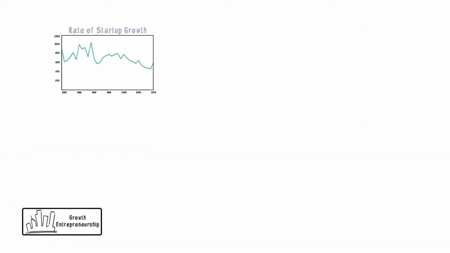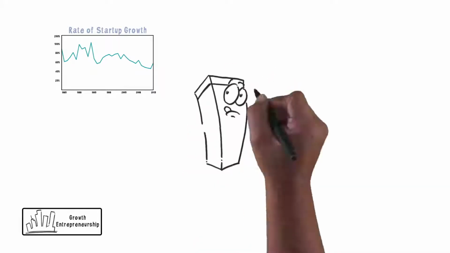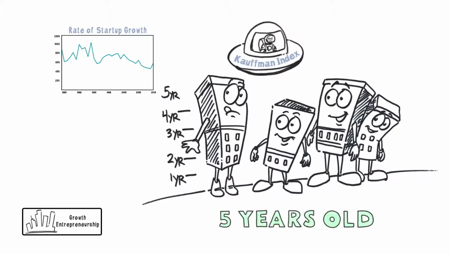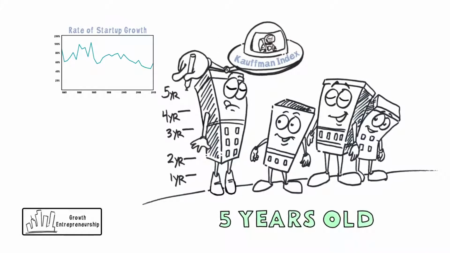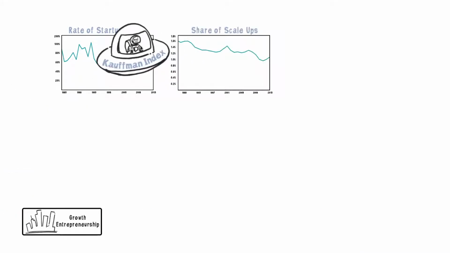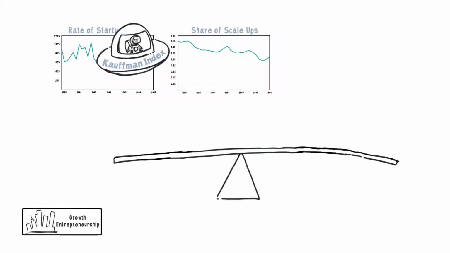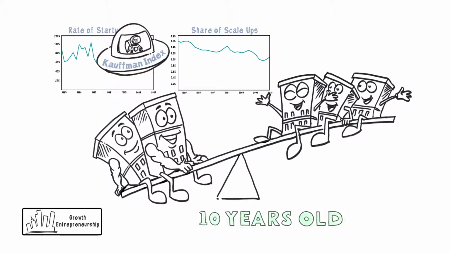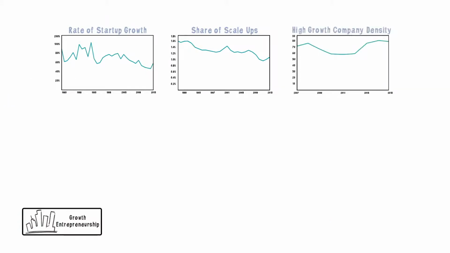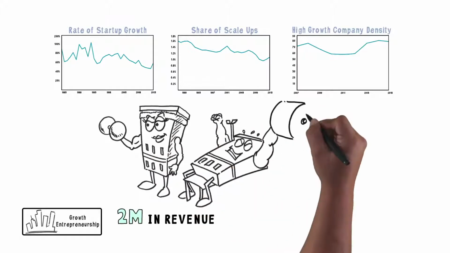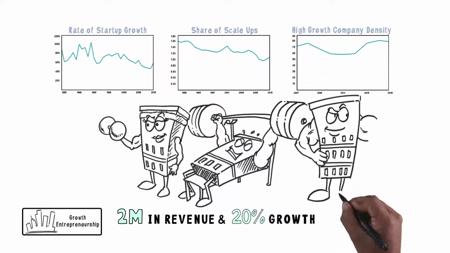The first is the rate of startup growth, which is how much businesses have grown in their first 5 years of operation, as measured by employment. The second indicator is the share of scale-ups, which is the percent of businesses that start as small and grow to medium-sized or larger by their 10th year. The third indicator is high growth company density. It looks at private businesses with at least $2 million in revenue and at least 20% annual growth for over 3 years.